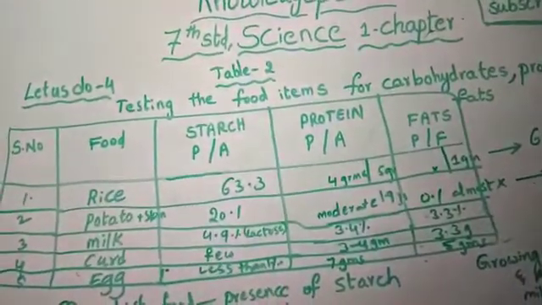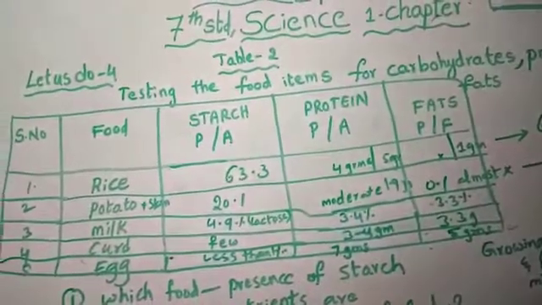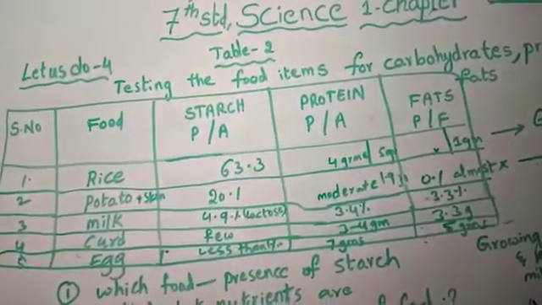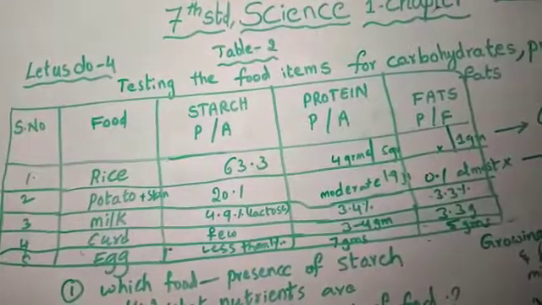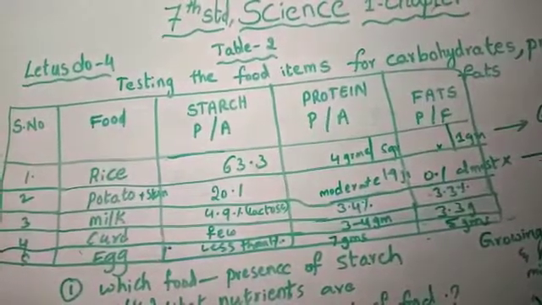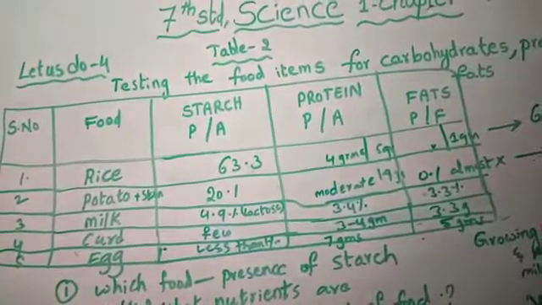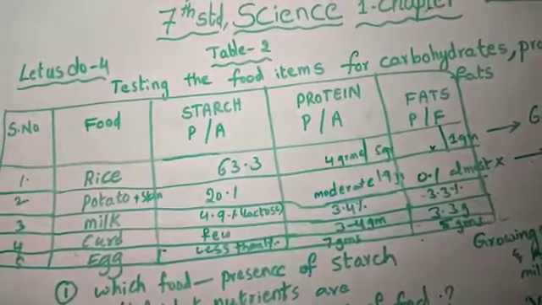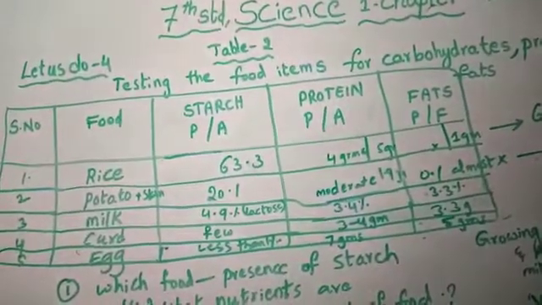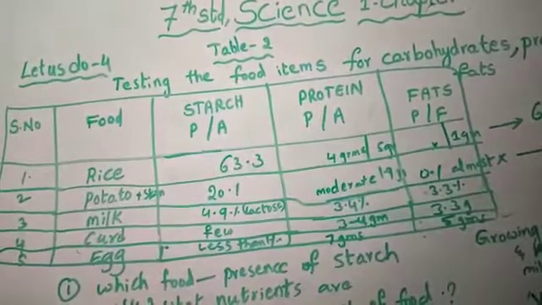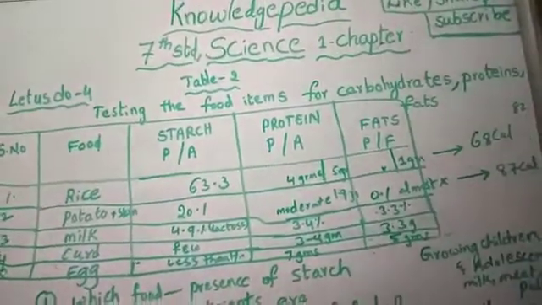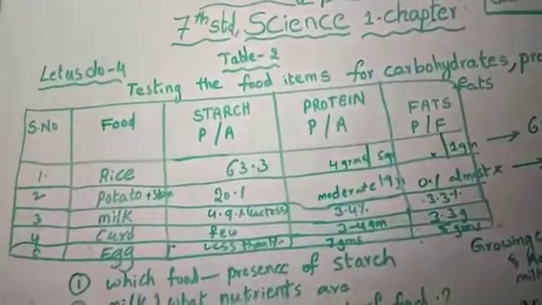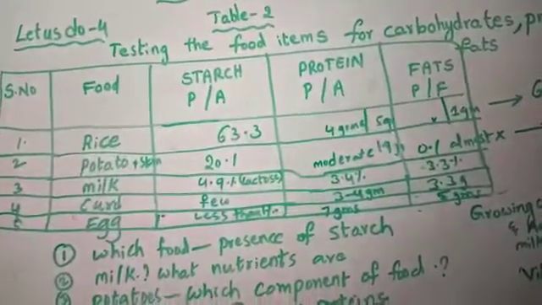Now see here, potato, how much starch will be present? 20%. Understand? Now protein, how much will be present? Moderate means like 1.9 grams, very little. Now fats, almost not present. If it is there, just 0.1% in the potato. How many kilocalories? 87 kilocalories.